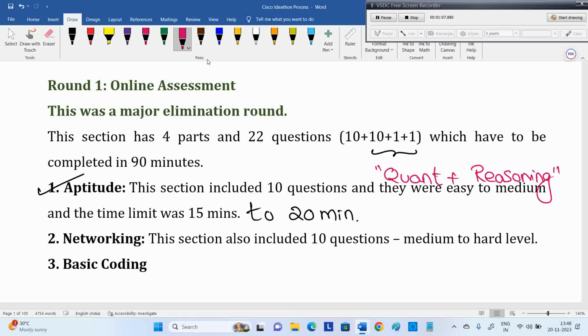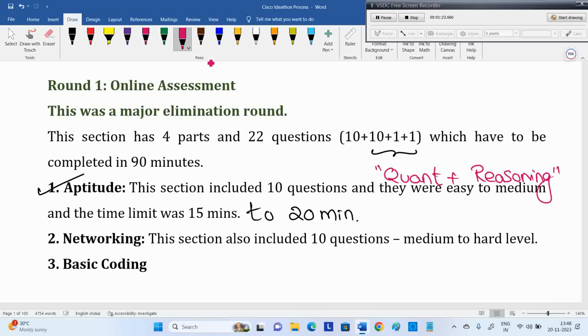Networking. Here they're not specifying the time. As per the inputs from your seniors, the same timer has to be distributed across the remaining 3 parts. If networking takes less time, we can use it for coding. For this, one question is basic coding, I'll let you know.